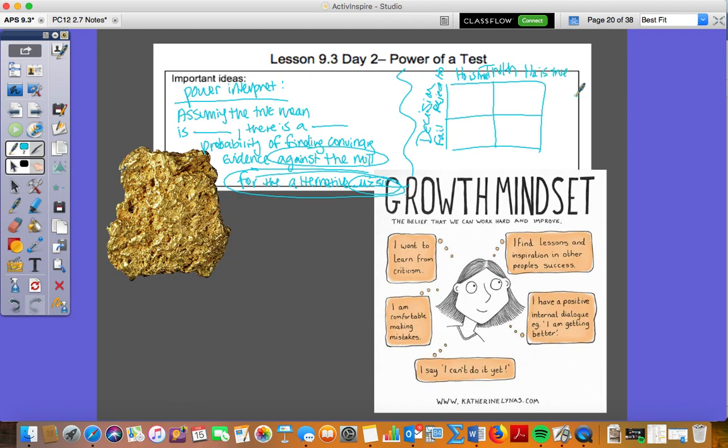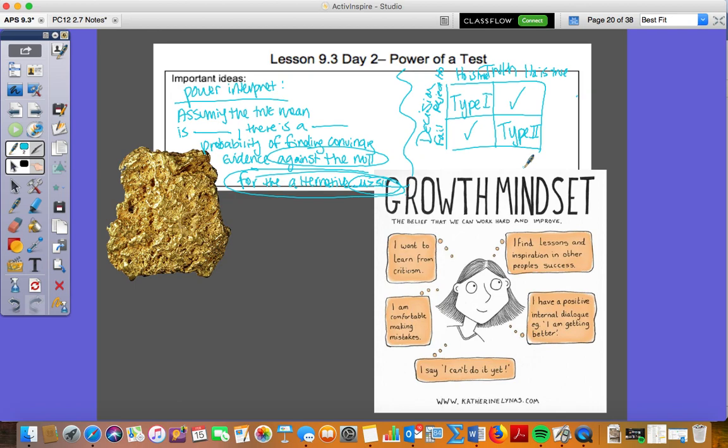Okay. If we reject the null, but the null is true, that's type 1, right? We've seen this. If we reject the null and the alternative is true, that's good. That's just a check mark. If we fail to reject, but the null is true, that's okay. But if we say we fail to reject and the alternative is true, this is type 2, right? We've already seen this.